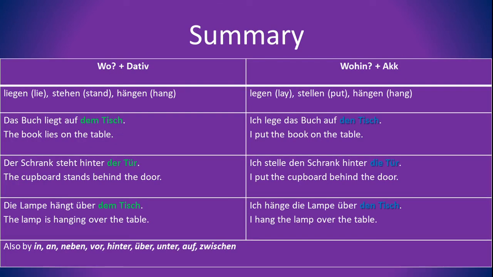And here is the summary. On the left side, you can see wo and the case dative, once again with examples, and the verbs that usually go with dative, while on the right side you see the verbs, the questions, and the accusative. This applies to all local prepositions in German, the 9 that we saw on the first picture.